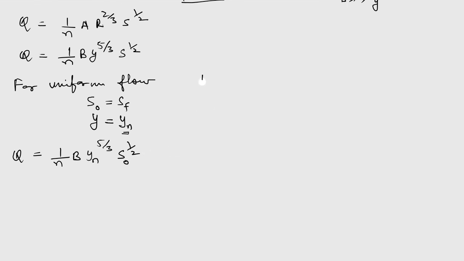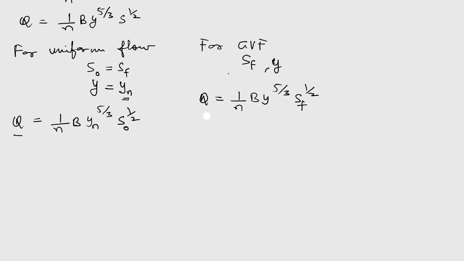And for gradually varied flow, this slope we take as the friction slope or slope of the energy line, and in that case we take the flow depth to be y. So we can write the same equation, Q is equal to 1 by n B y to the power 5 by 3 and Sf to the power 1 by 2. Then we can divide these two equations. Q is obviously the same in both cases, only the flow depth and the slope are changing. Width is also the same and the roughness coefficient is also the same.